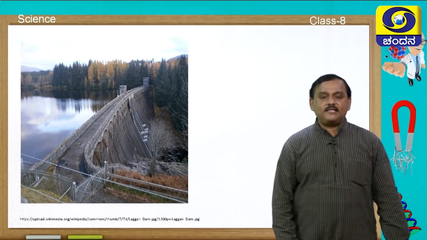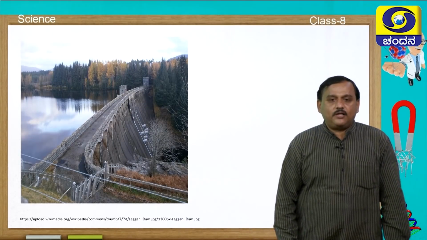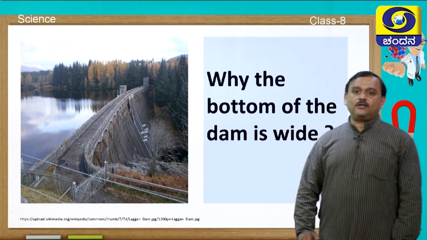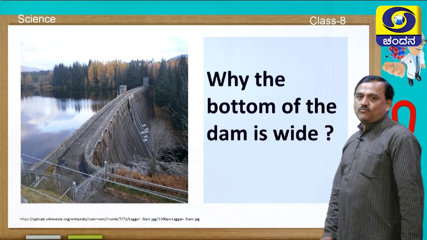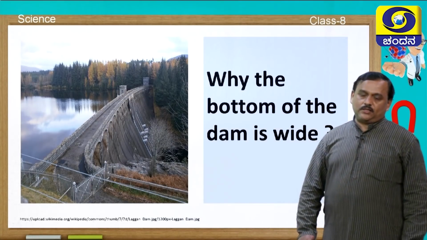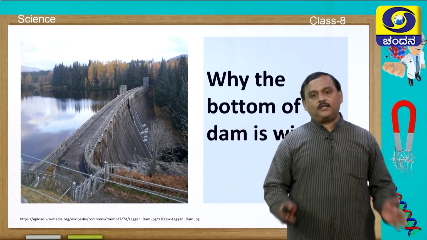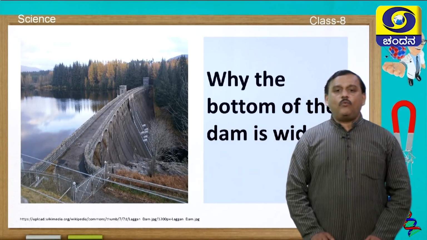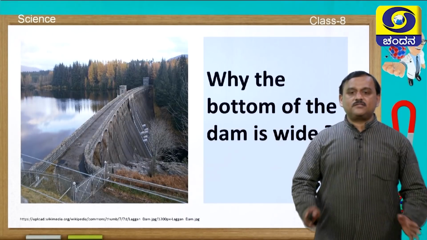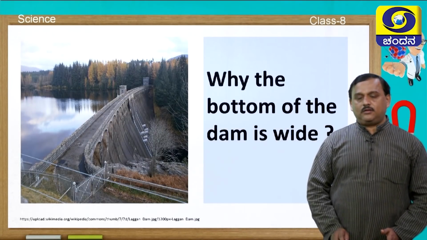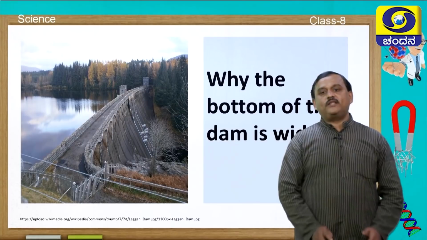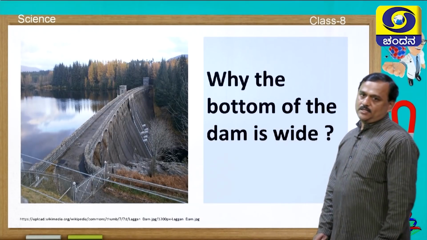Now you can answer the question related to the dam like this. The question: why is the bottom of the dam wide? Observe the picture. The bottom of the dam is wide and the top is narrow. Why is it built so? Why is it not just like any other wall, the same width from top to bottom? Why is it not maintained like that?